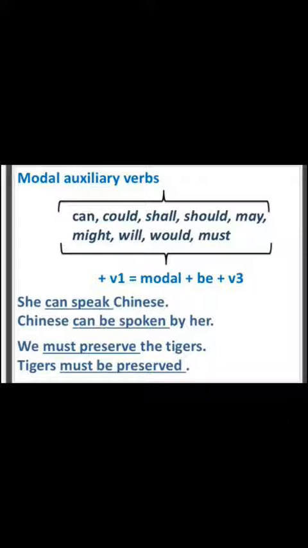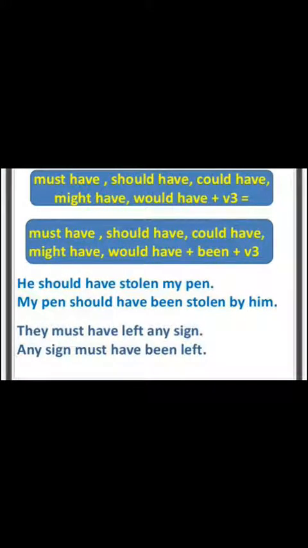We must preserve the tigers. The tigers, bring first the tigers, must is the auxiliary verb, and after that be is used and then preserved. When your subject is we, there is no need to add the word by and then the object. There is no need to add by us. Okay. Now come to the next.